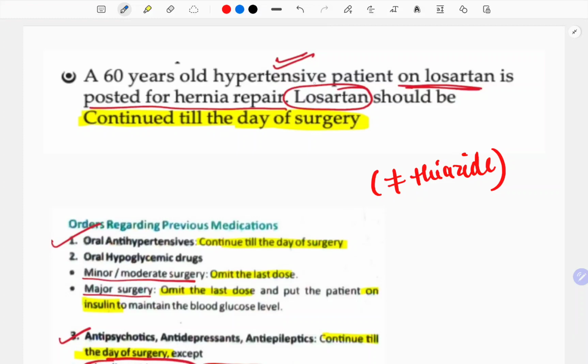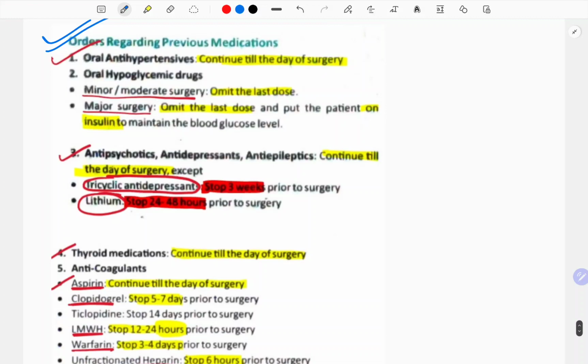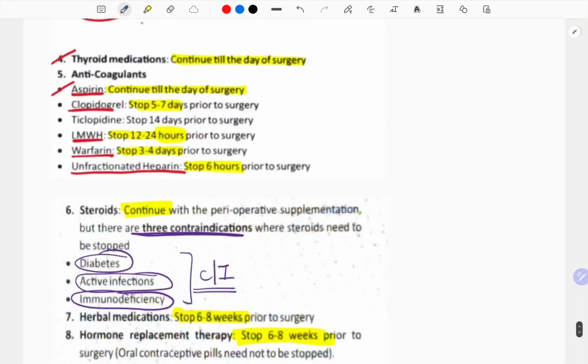Now a 60-year-old hypertensive patient on losartan is posted for hernia repair. Losartan should be continued till the day of the surgery. See, this is a list of the drugs for which you are told how much to delay, and until when it can be given. So you can look at this table because questions are asked in NEET here. You can pause the video and look at these. Steroids we may continue, but there are 3 contraindications: diabetes, active infections, and immunodeficiency.